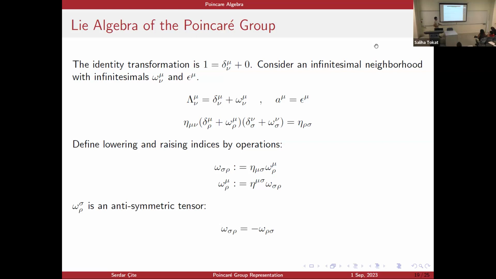I consider an infinitesimal expansion around the identity, and I see that it is given here. And it follows the transformation law that Λ followed before. Now, with the help of the lowering and raising operators, I see that this infinitesimal ω should be an antisymmetric tensor.